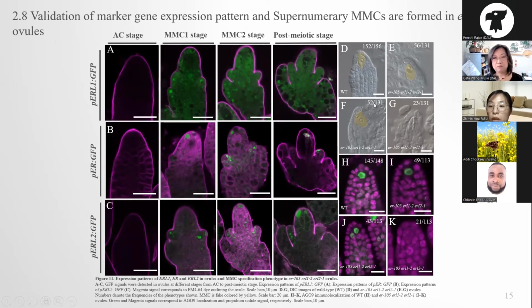So we generated the triple mutant of the ERECTA gene family, and we found that the mutant has two defects: multiple MMC-like cells formed and the MMC counter differentiation. And this result suggests that the ERECTA gene family plays an important role in restricting MMC specification to a single cell and promoting the MMC differentiation.